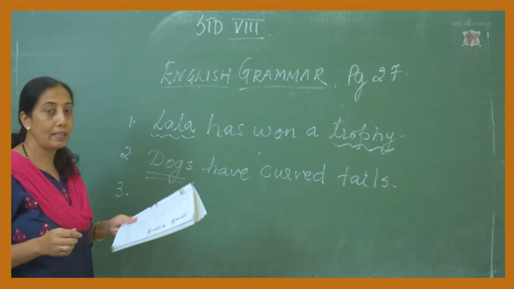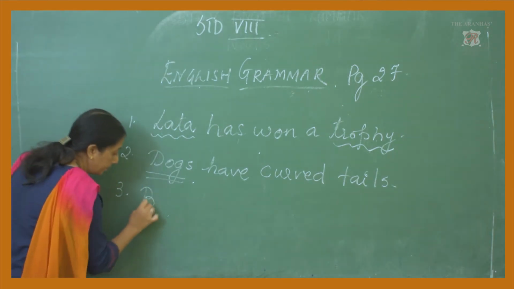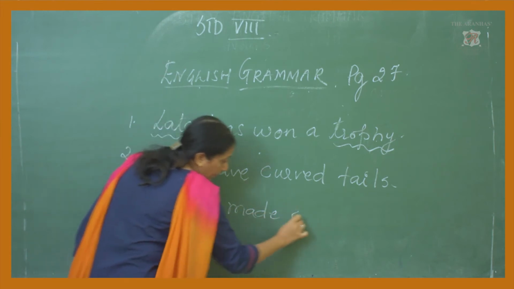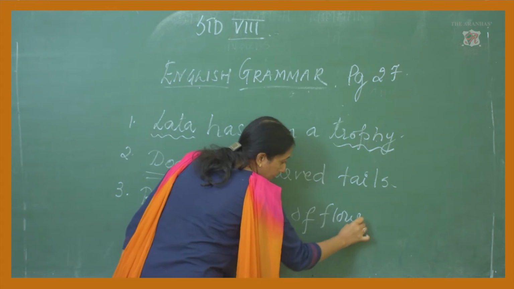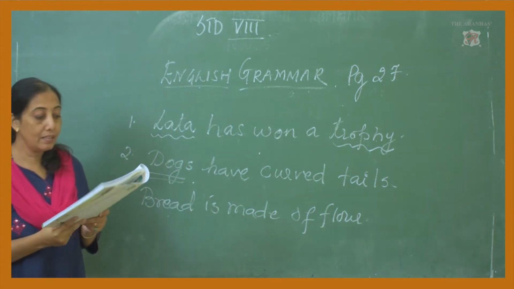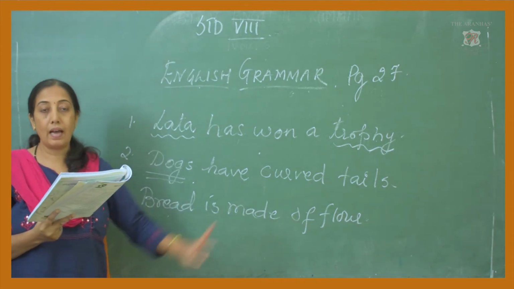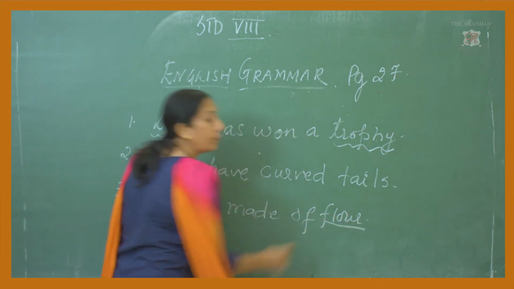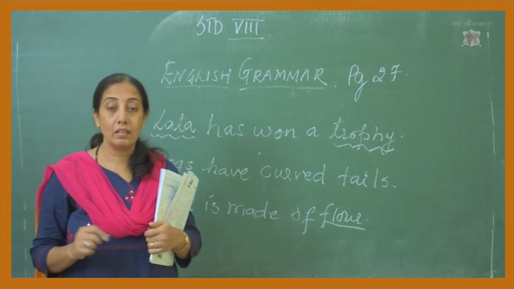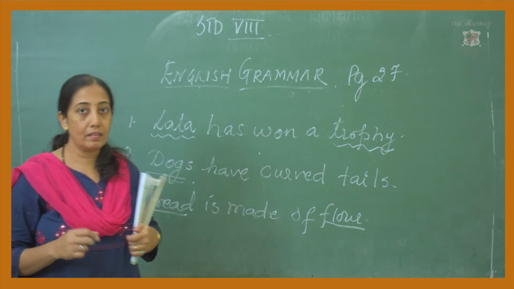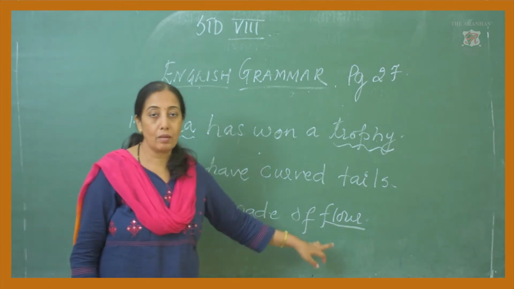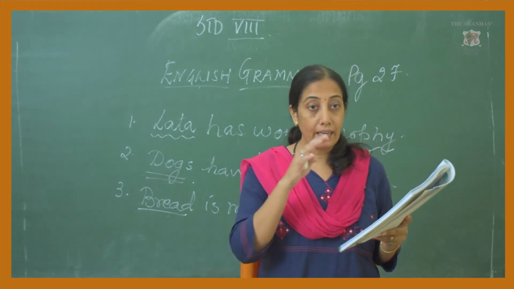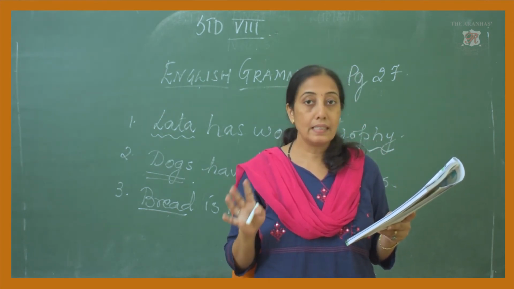Now see the next one that I take is the sentence: bread is made of flour. So you have a noun here, that's the bread, and you have the flour. Flour, what does it mean? Atta. So bread is made of flour. Correct? So these are going to be nouns. In the same way, you are going to underline all the nouns in these 15 sentences.